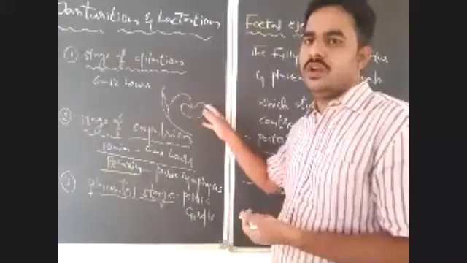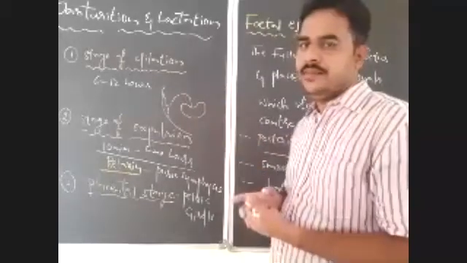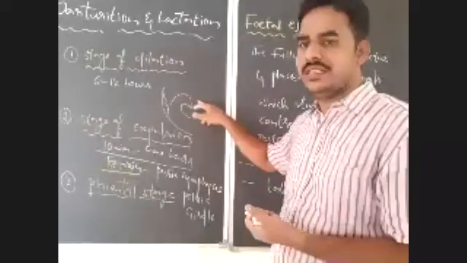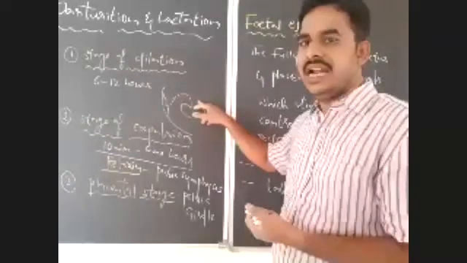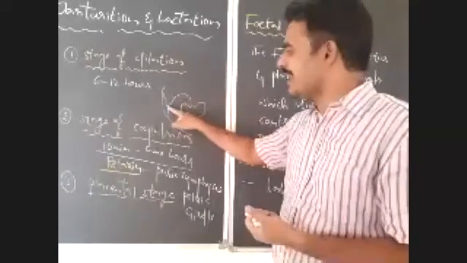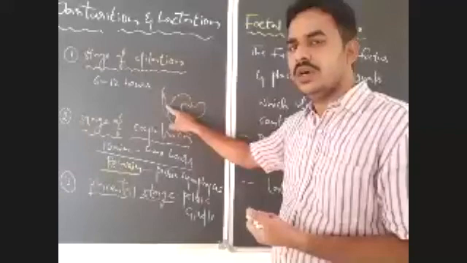Before this, the progesterone level is reduced in the body. Whenever the progesterone level is reduced, prostaglandins are released in the uterus. This prostaglandin stimulates contractions in the placenta and umbilical cord, where these two are connected.